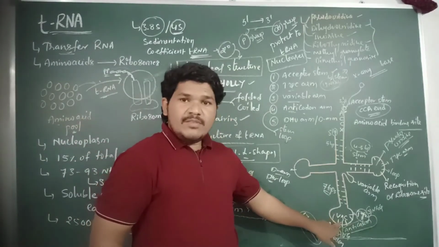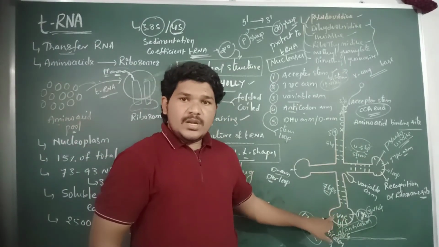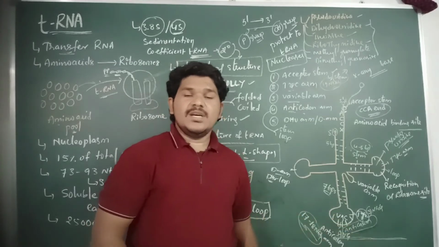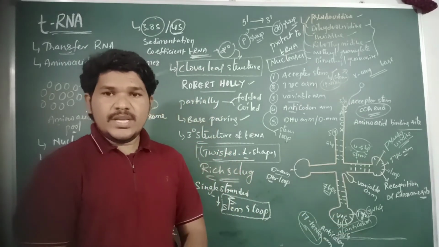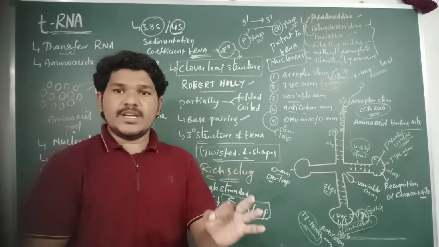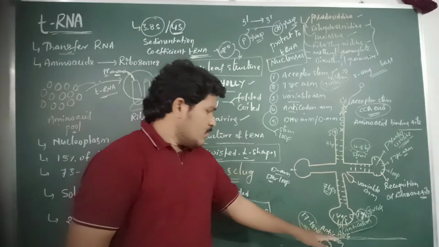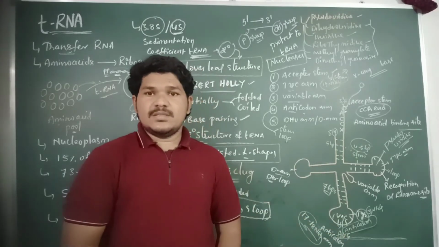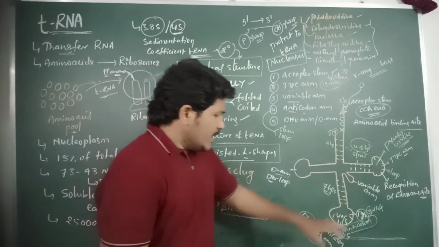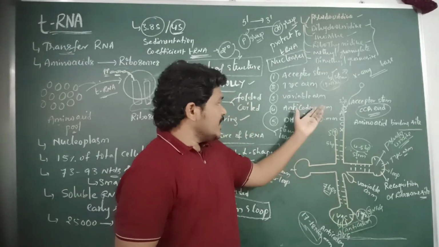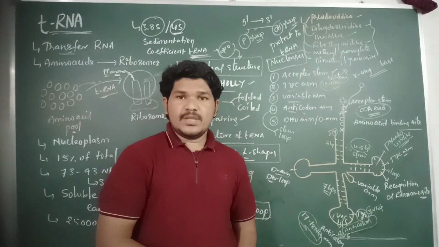The anticodon present in the anticodon arm of the tRNA recognizes the codons present on the mRNA molecule. The recognized codon codes for a particular amino acid which is required for polypeptide chain synthesis, right? And then there are unpaired nucleotide sequences present in the anticodon loop.